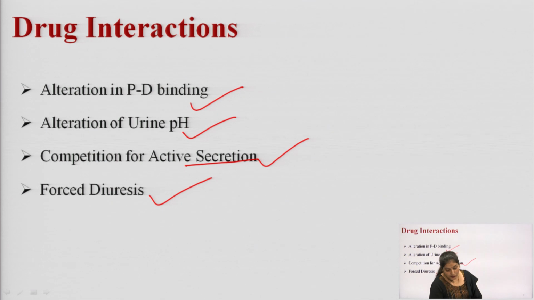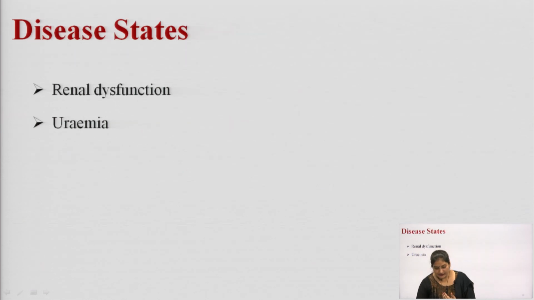Next is the forced diuresis. All types of diuretic drugs can increase the elimination of drugs whose renal clearance is affected by the urine flow rate. Okay. So, this was the impact of drug interaction. Now, the last factor that is responsible for the disease state is renal dysfunction and uremia.